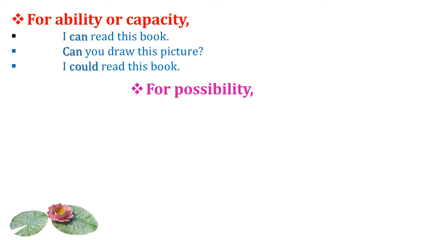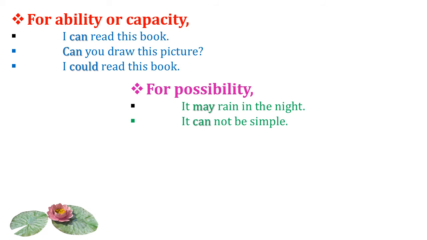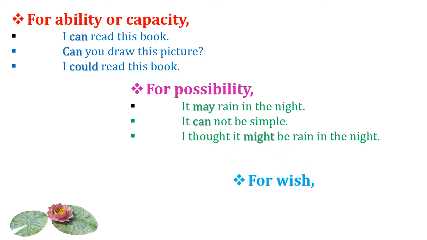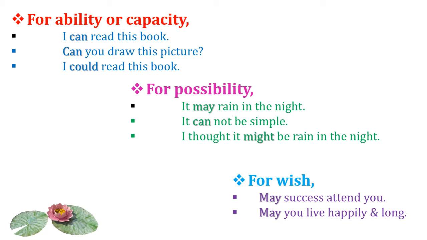For possibility, which modal are we using? Let's see. It may rain in the night. Here the modal is may. It cannot be simple. Can. I thought it might rain in the night. Might. And for which modals will we use? Let's see. May success attend you. May you live happily and long. So may, the modal we use for wish. May God bless you.